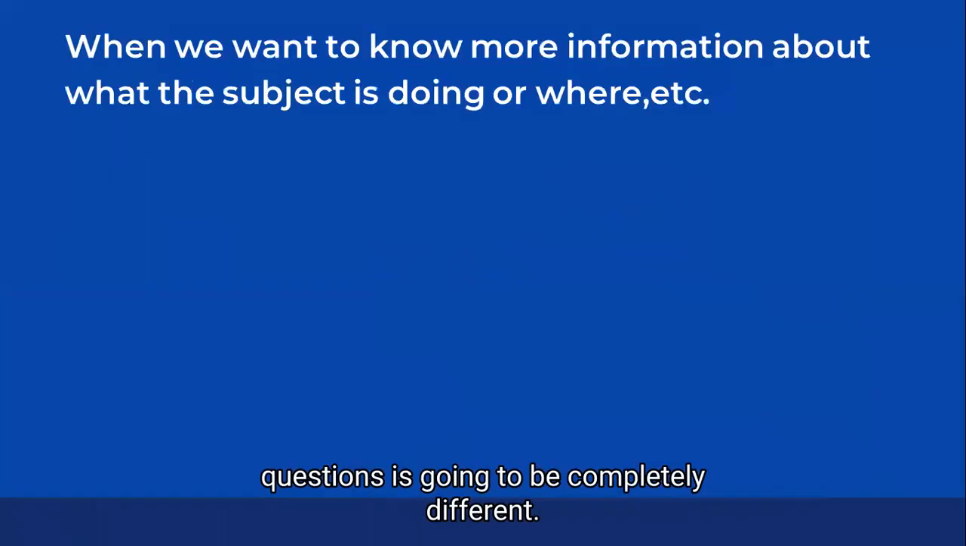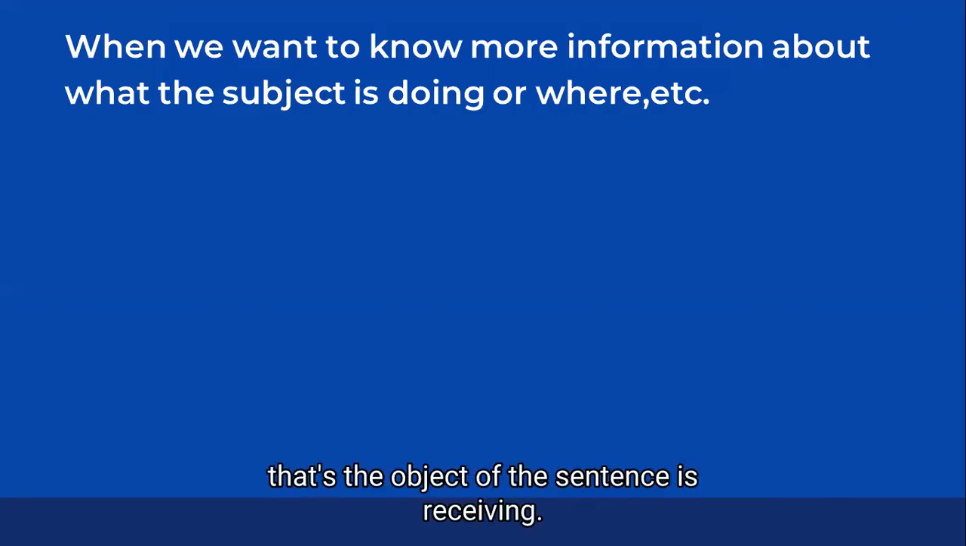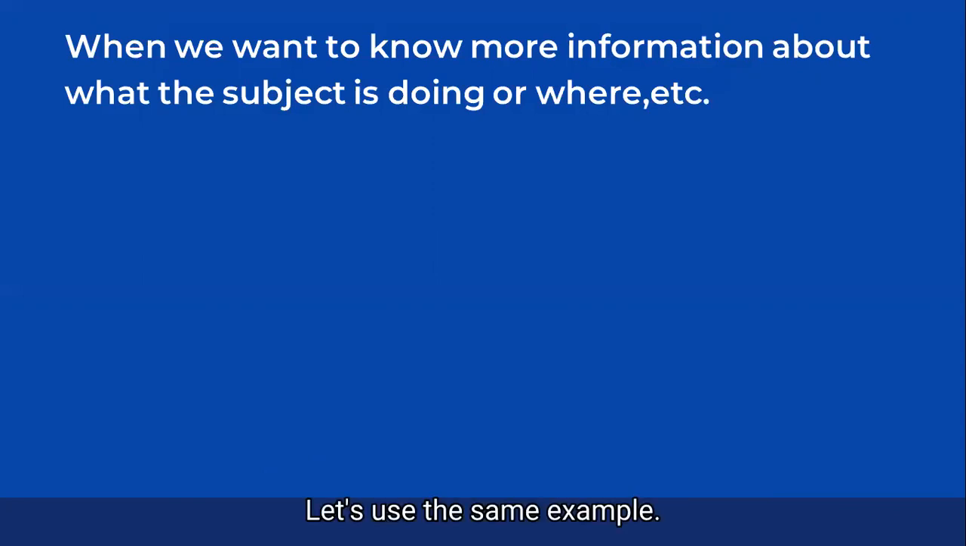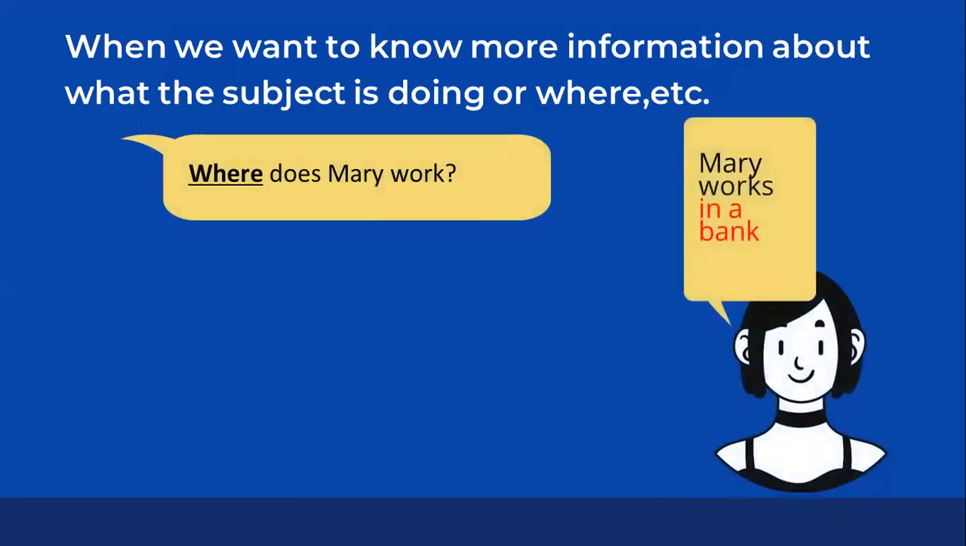Now, if you take a look at the object questions, it's going to be completely different. When we want to know more information about what the subject is doing, or where, when, why, how, etc., we are going to focus on the object, not the activity that the subject is doing, but the activity that the object of the sentence is receiving. Let's use the same example. Where does Mary work? Mary works in a bank.